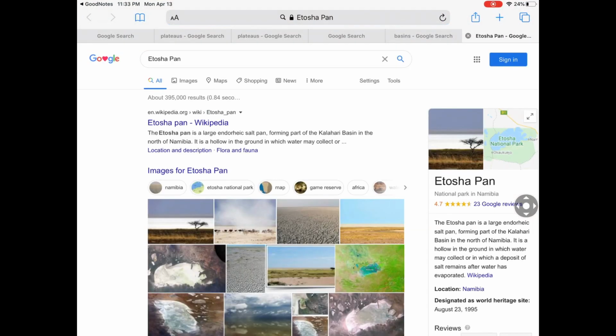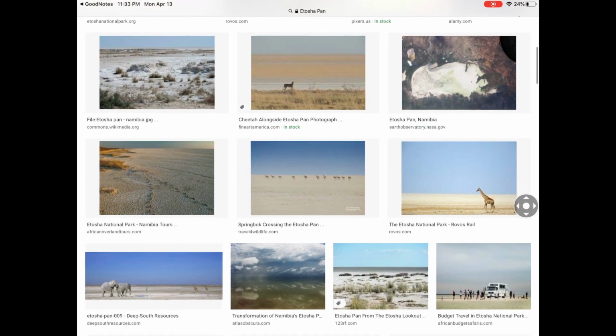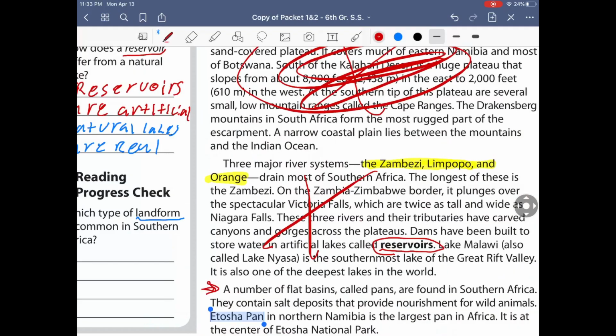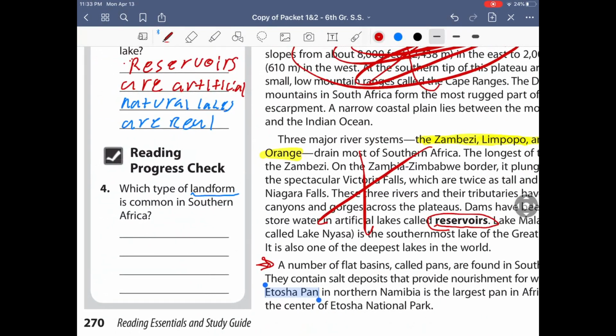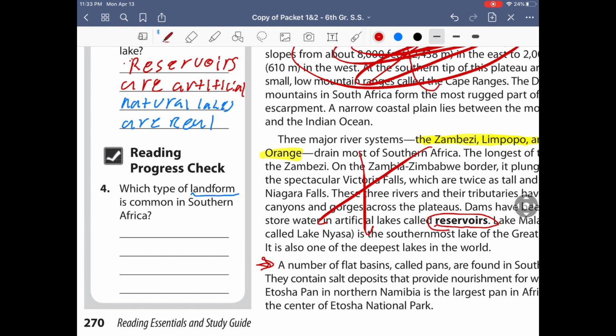So this right here, that is a landform or natural feature of nature. So let's go ahead and include both of those here, okay? So we're gonna write, no, let's just write one. So we're gonna write Etosha Pan. Okay, so that will go right here.